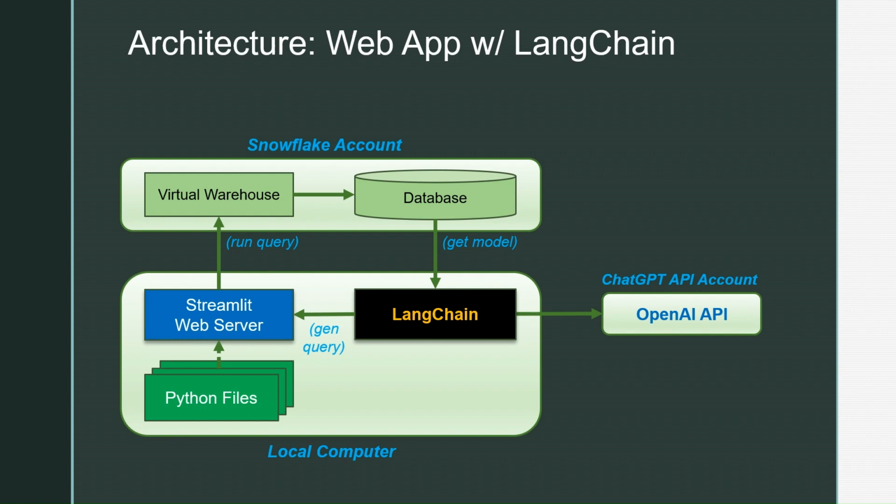transparent calls to ChatGPT. You can see here on the left side that our Streamlit web application receives these queries from LangChain and will run these queries in the Snowflake account. So your data is safe once again, because the data itself is accessed just by the Streamlit web application, but we no longer have to extract metadata from the tables ourselves to ask ChatGPT to generate a query based on this table or tables. LangChain will do this for us.